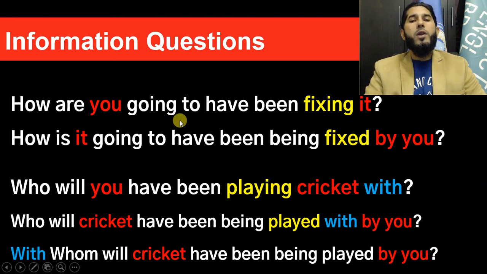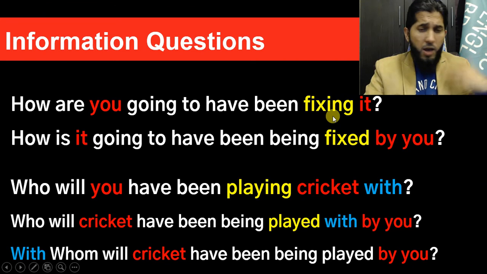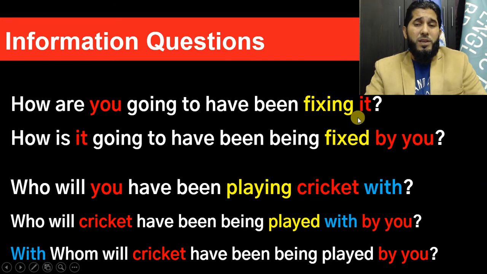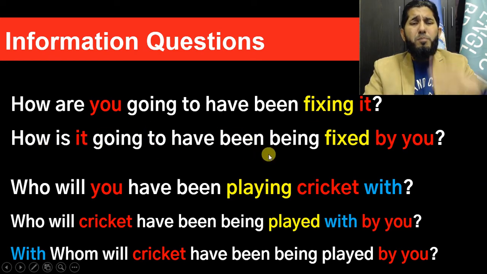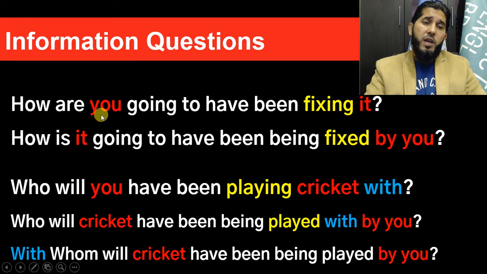So how are you going to have been fixing it? Okay, so the object is it, so this object becomes the subject in almost similar structure, but with a few differences. The first difference is that the object became the subject over here, and now you, the subject of the active sentence, became the object of preposition by you here. The main verb is changed to past participle third form, and one more auxiliary being is added. That's all. These are the differences. So how is it going to have been being fixed by you?